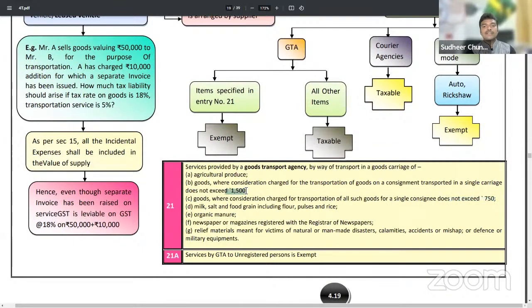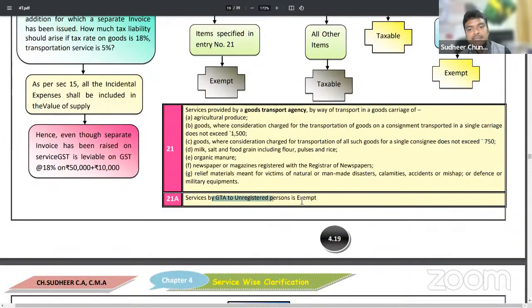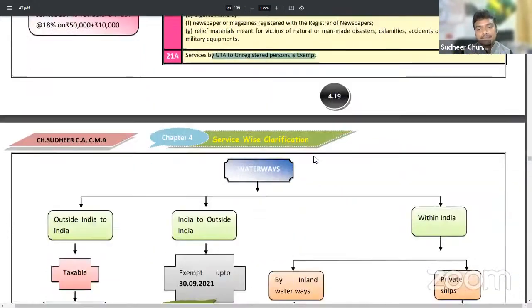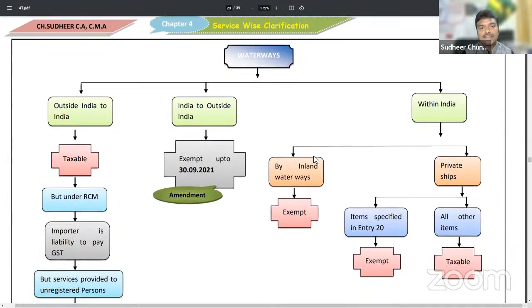Sir, gross value 1500 is given. If we transport 2 to 3 people at a time, with a single consignment not given for all 3 persons, then if the aggregate exceeds 1500, it would be taxable. But for each person, if it does not exceed 750, then exemption can be taken. Sir, GTA services, as we discussed in the first session, are covered under reverse charge mechanism. That's why if GTA provides services to unregistered persons, it is exempted. To registered persons, they are going to pay under reverse charge mechanism. So road transportation we have completed.